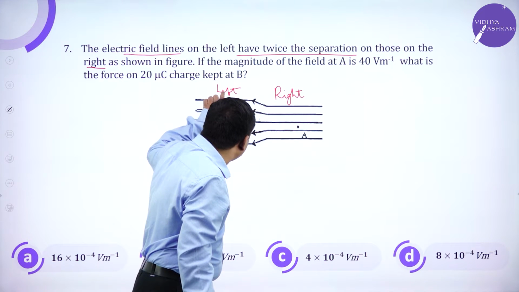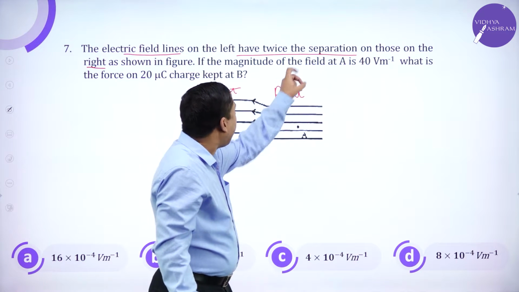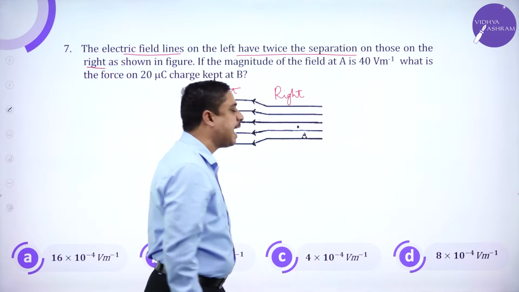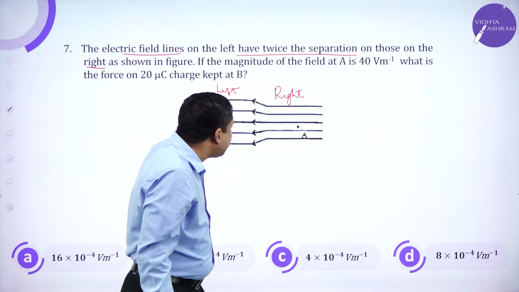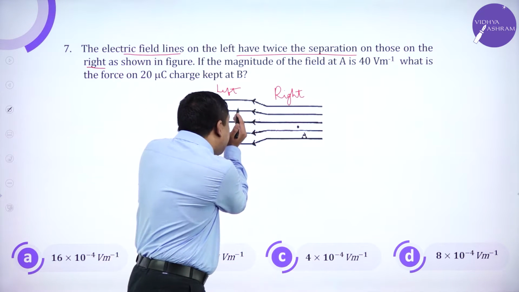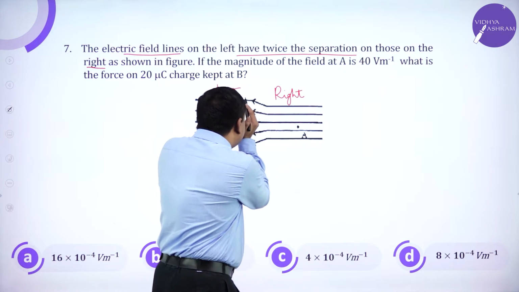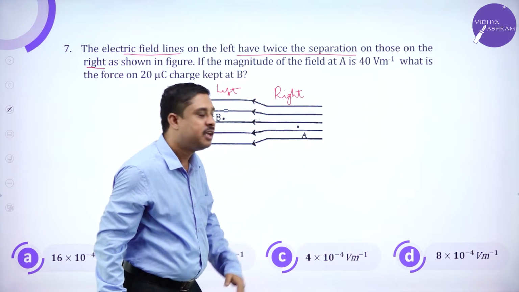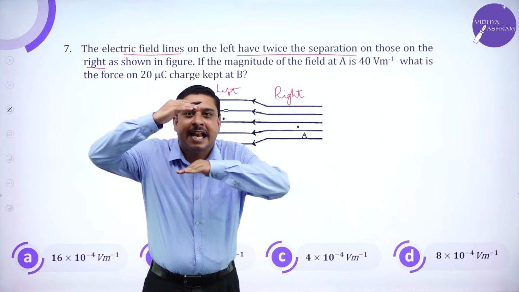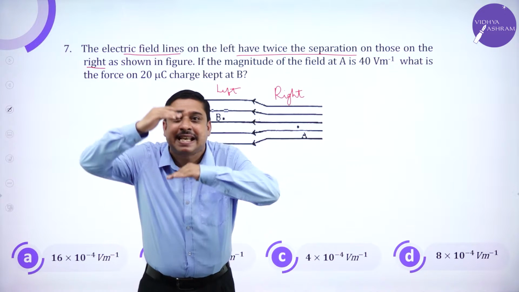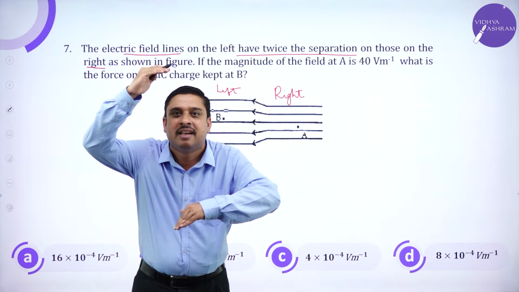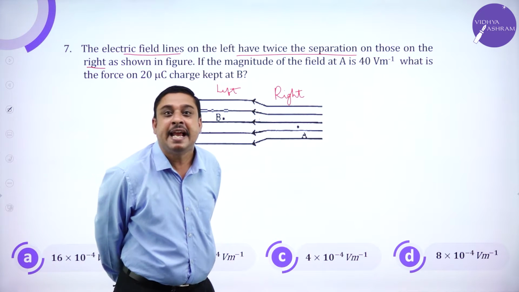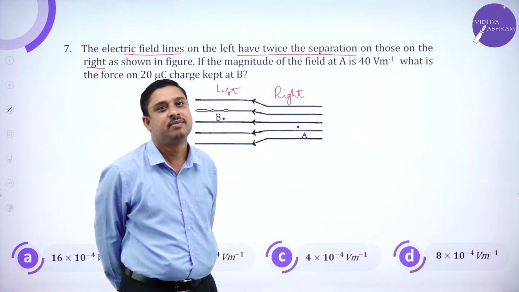Electric field lines on the left have twice the separation of those on the right. Electric field lines towards the left have twice the separation than the field lines on the right. So on the left, the electric field lines are separated by some distance. If the field lines are far apart, the electric field strength decreases there.